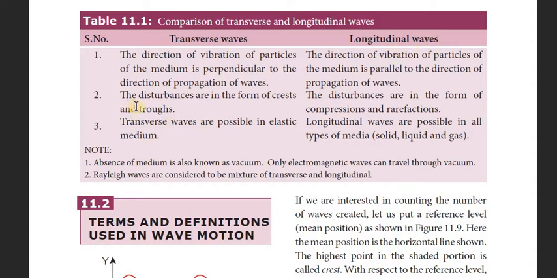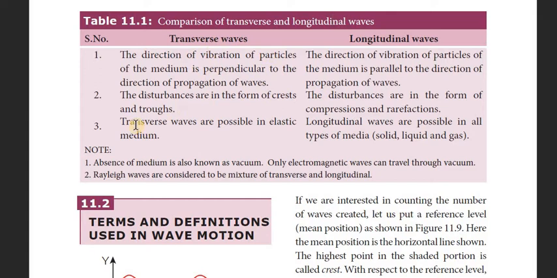The second point is that the disturbances are in the form of crest and trough for the transverse wave. For the longitudinal waves, the disturbances are in the form of compression and rarefaction. So if it is in compression and rarefaction format, it is called longitudinal wave. If it goes in crest and trough format, it is called a transverse wave.